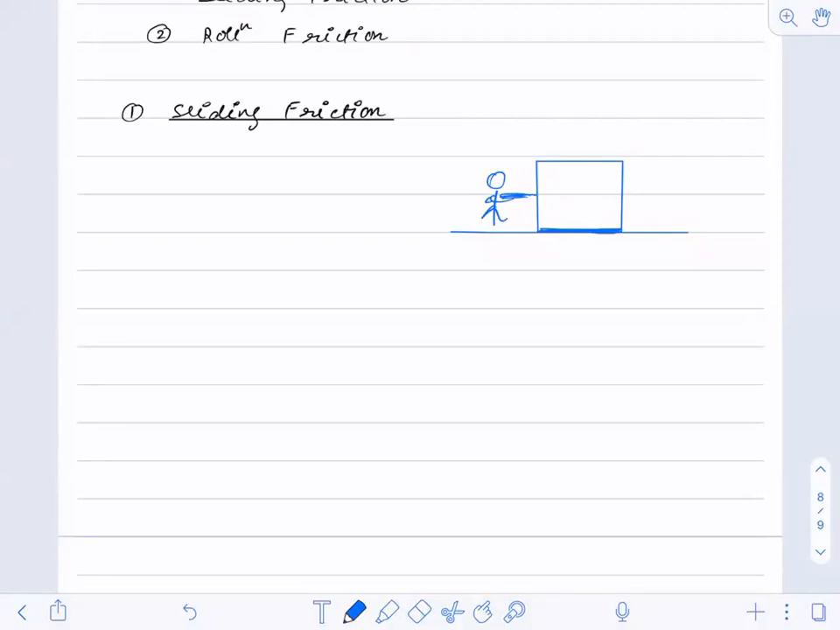Now you tell me, if I assume this to be a 3D diagram, because this is a block, I'm assuming this to be a 3D diagram.